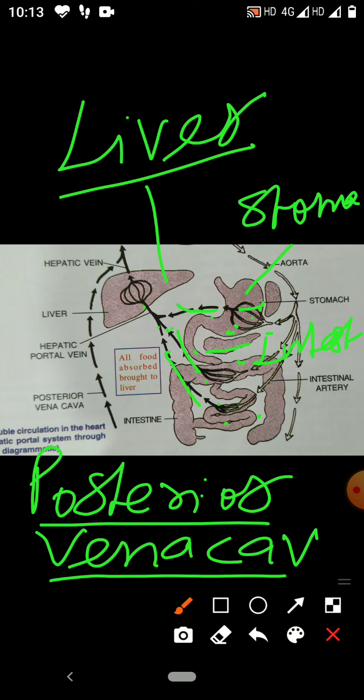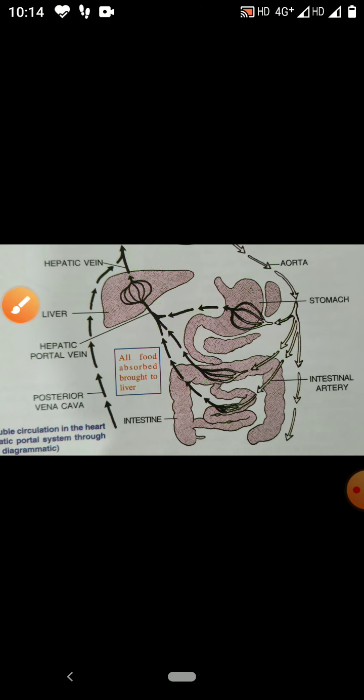In the liver, they break into capillaries and form a new vein again. That is called the hepatic vein. This hepatic vein now conveys the blood to the posterior vena cava. So therefore, now we can say, what is a portal vein?